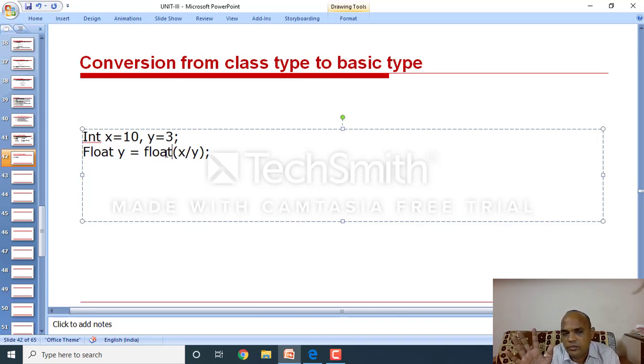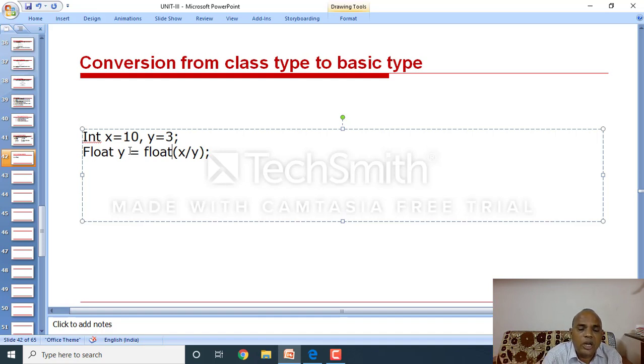Remember, all of you. Up to this expression, the x and y values are float values. Float value by float value returns a float value. Clear? Now the y value equals 3.333 something.